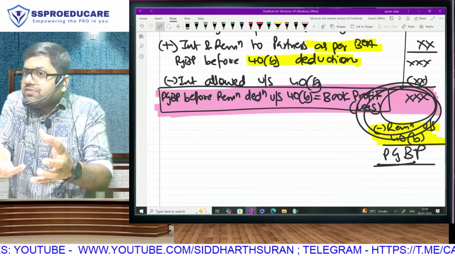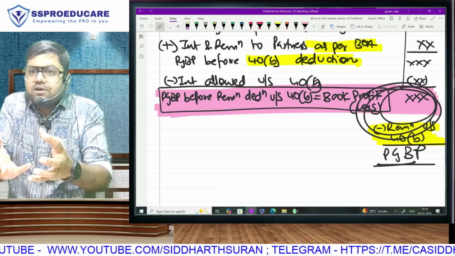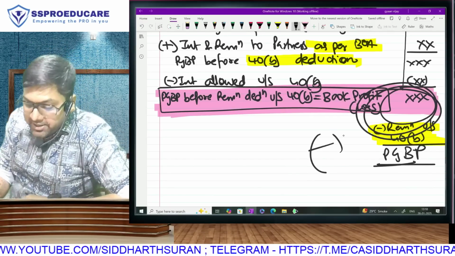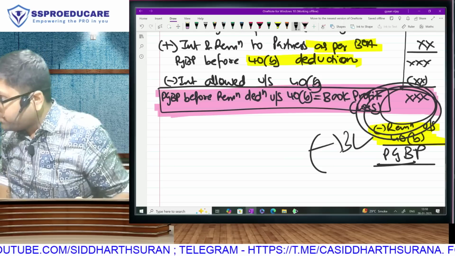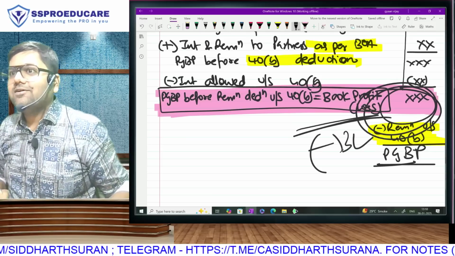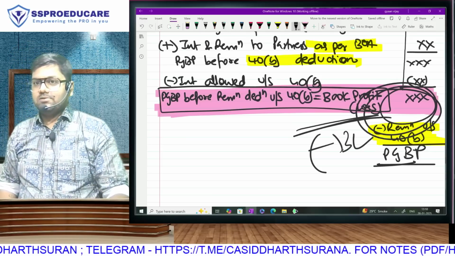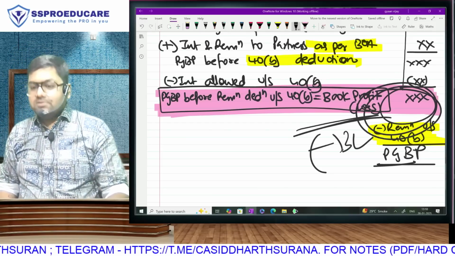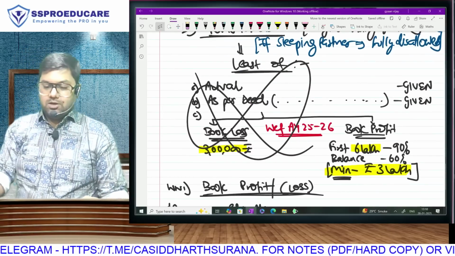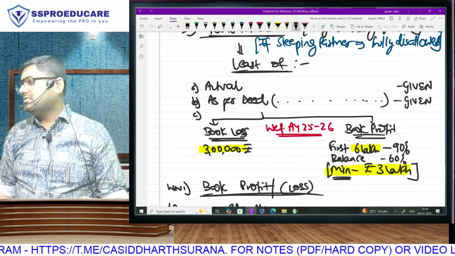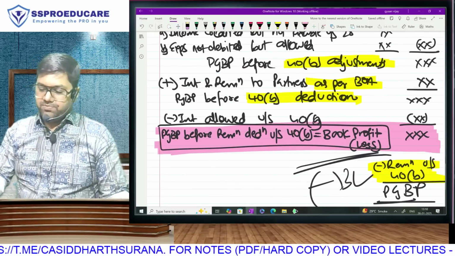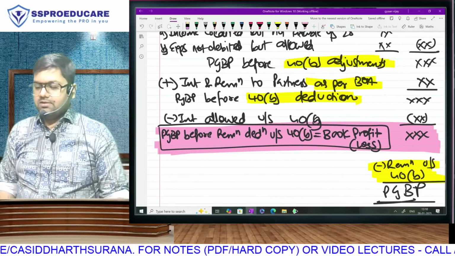And because of so much effort, when they reach here, they are so overexcited. Hey, book loss, book loss, book loss. 3 lakh. They minus 3 lakh here only, not realizing the fact that this is book loss now. The limit is 3 lakh, but the answer is not 3 lakh. Then you come and do this. Check it. Actual was 4 lakh. No problem. You are right by fluke. But it cannot be more than actual. You understood? Don't be overexcited. It may be a trap.